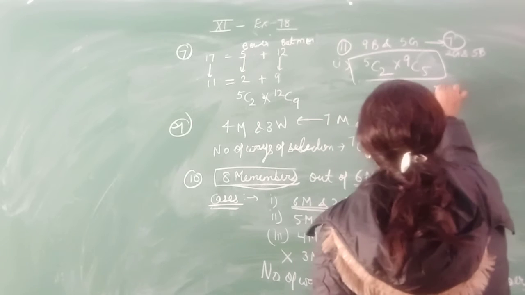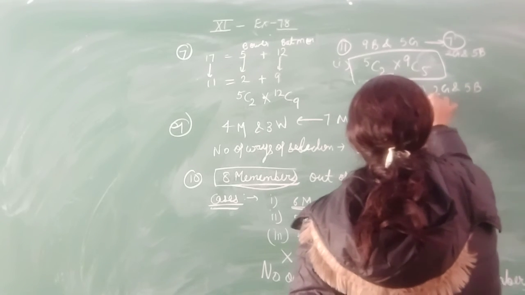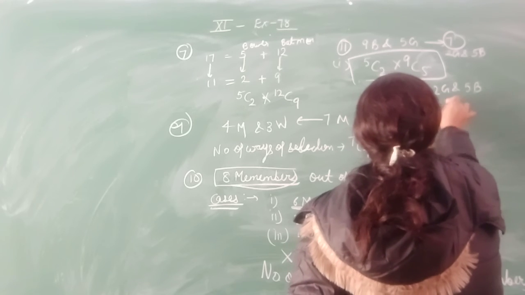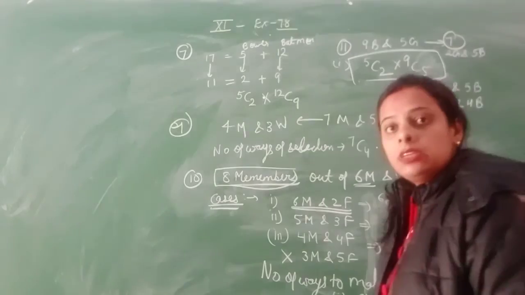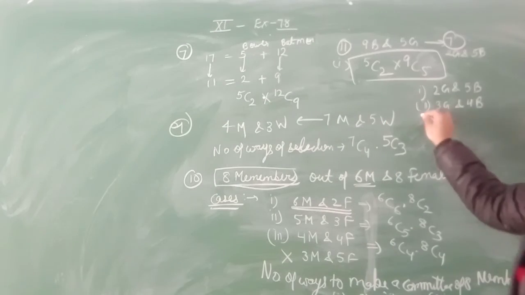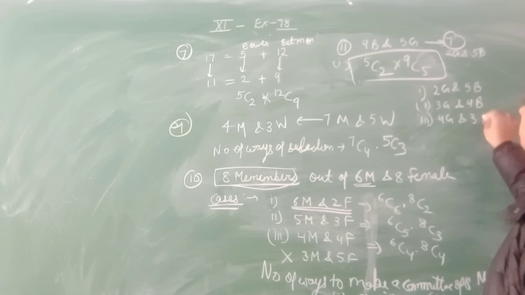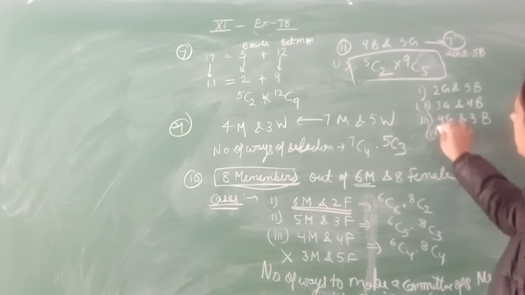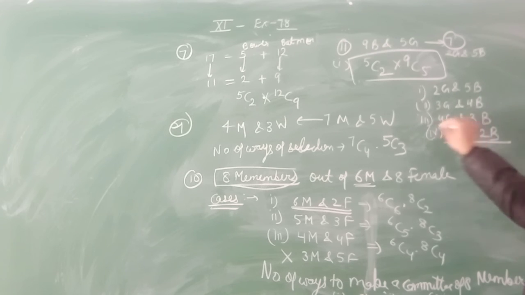If there are 2 girls, then definitely 5 will be boys. Or second case, there are 3 girls, then definitely 4 will be boys, to make a committee of 7 persons. And if there are 4 girls, then 3 should be boys. And the fourth case, if there are 5 girls, then 2 should be boys, to make a committee of 7 members.